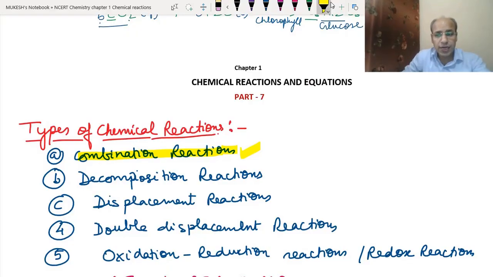In the last video, we had done the types of chemical reactions. We have combination reactions, decomposition reactions, displacement reactions, double displacement reactions, and oxidation-reduction, or redox, reactions. Out of these, we had completed the combination reactions. Now in this video, we will do the decomposition reactions.